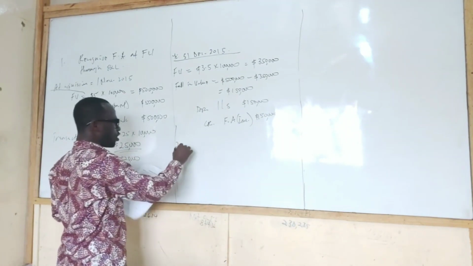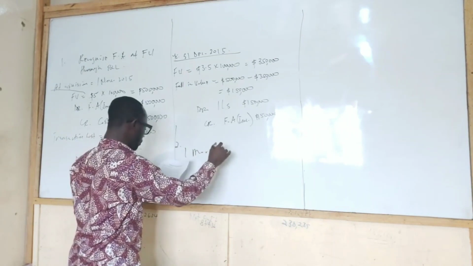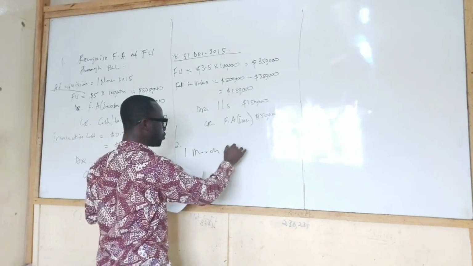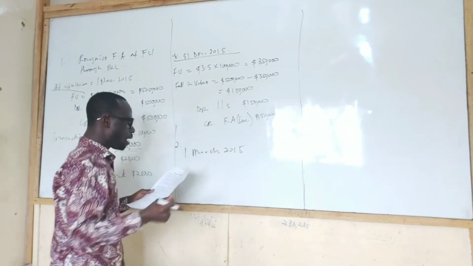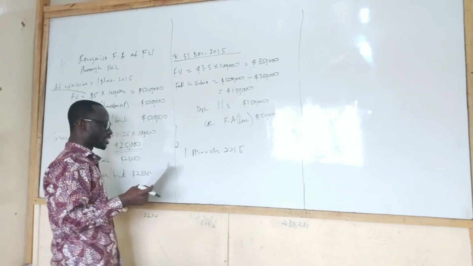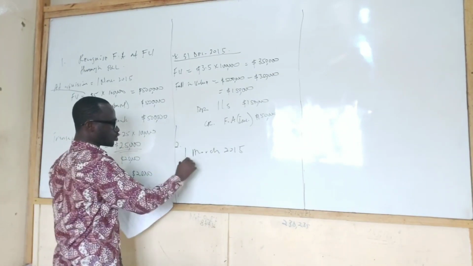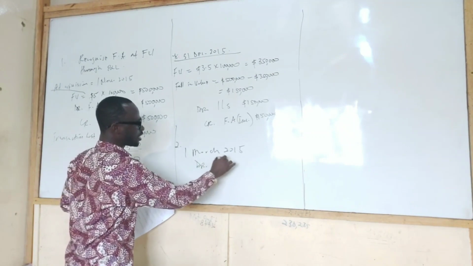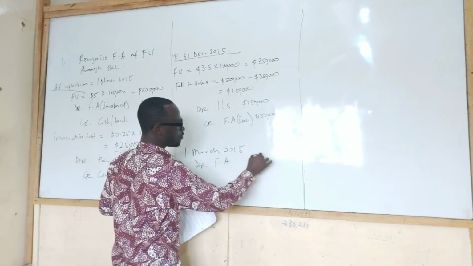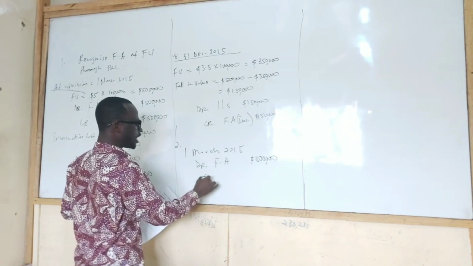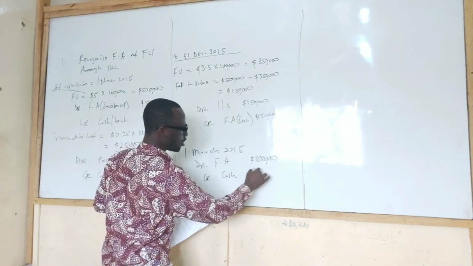So on 1st March 2015, we bought the thing. So how much did we pay? 500,000, isn't it? Yeah. So we debit financial asset or investment of the 500,000 and credit what? Cash. 500,000.